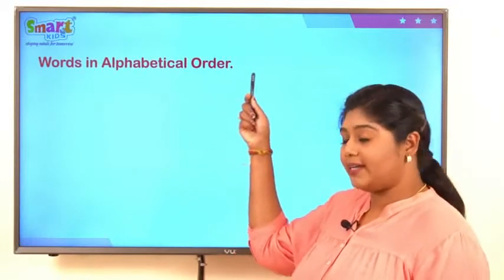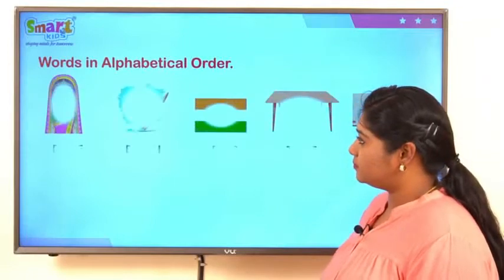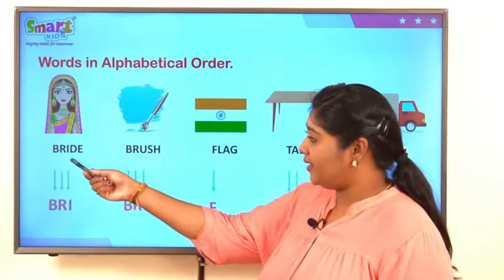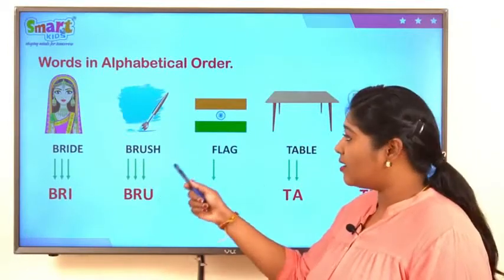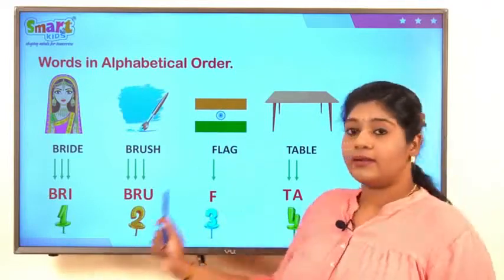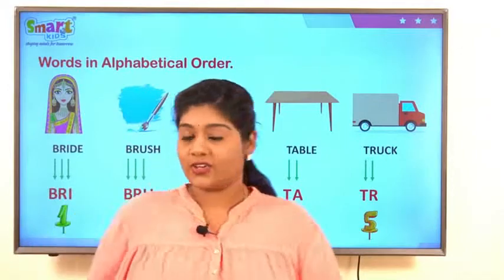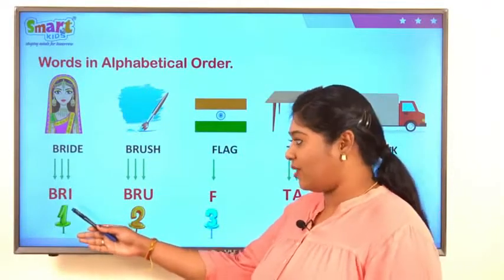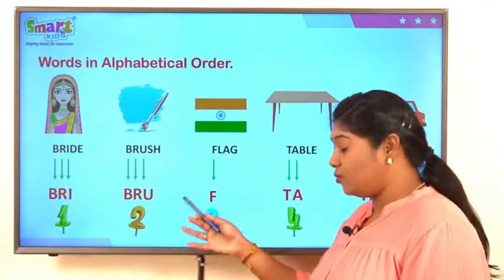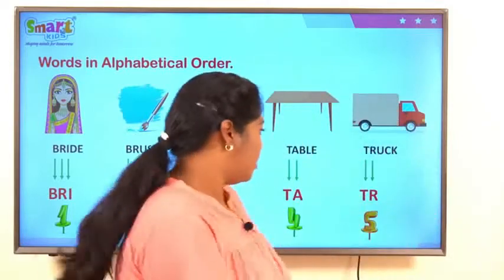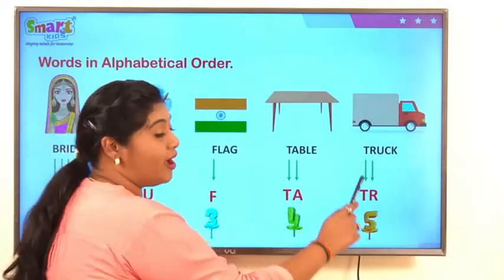Words in alphabetical order: bride, brush, flag, table, truck. So, we have arranged them number wise. 1, 2, 3, 4 and 5.